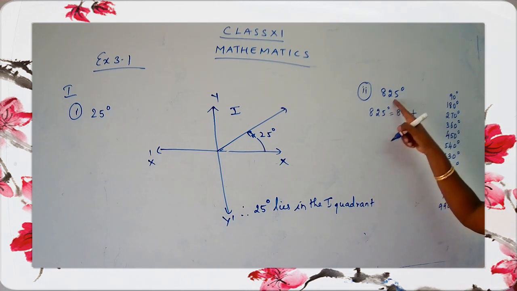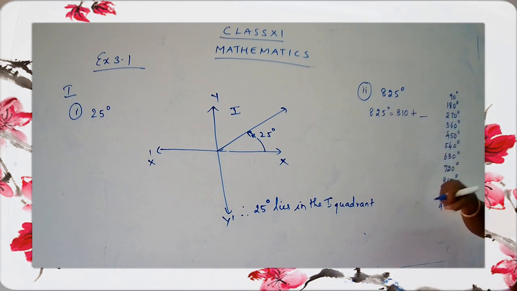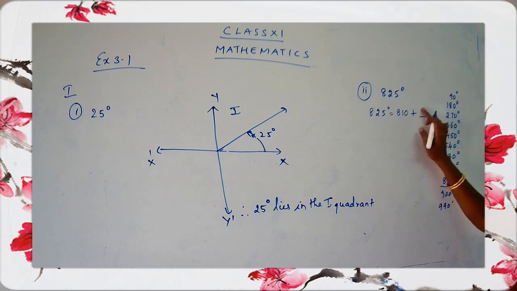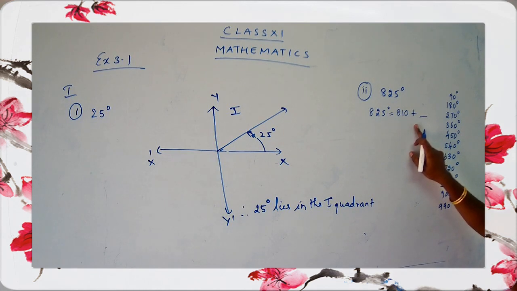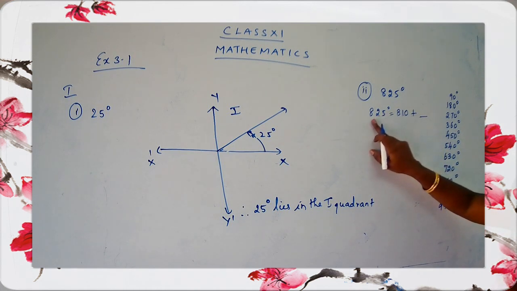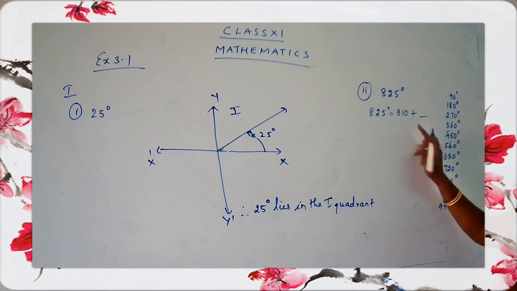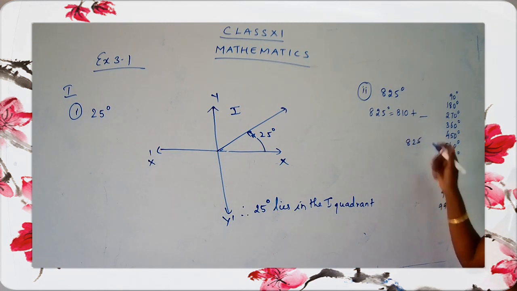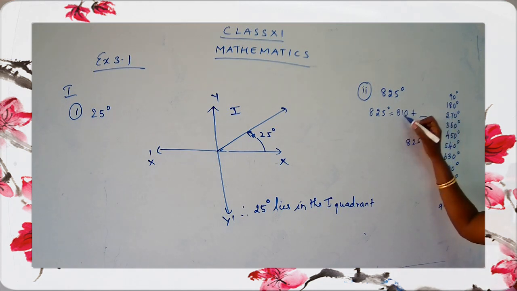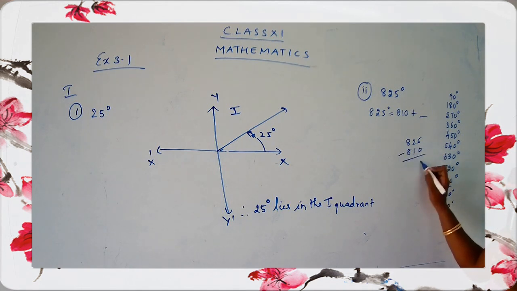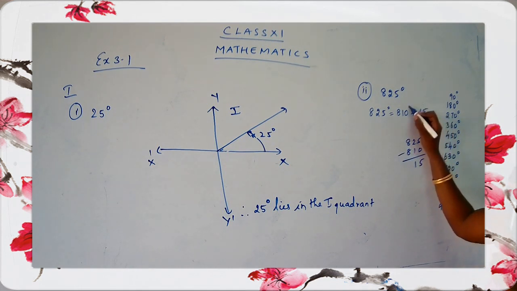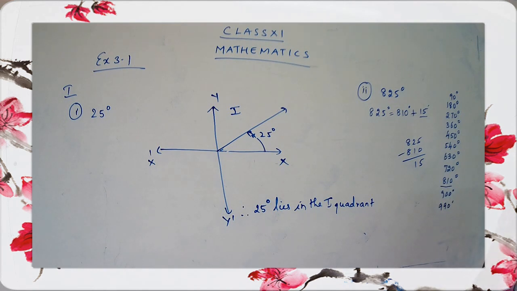I want the angle 825, but I have chosen 810. Here I have to add some value, because this side and this side should be equal. Yes or no, children? This is 825, so here also I should get 825. You can do a subtraction, or if you can do it directly, it is 15. 810 plus 15 gives 825. So the answer is 15. So this is 810 plus 15.